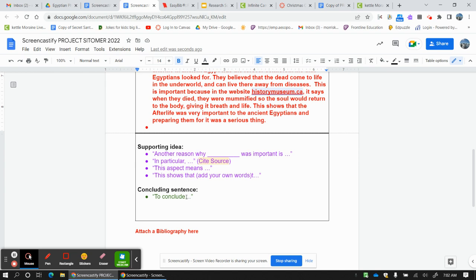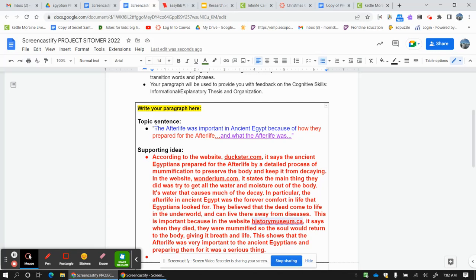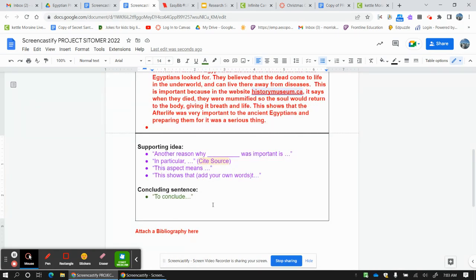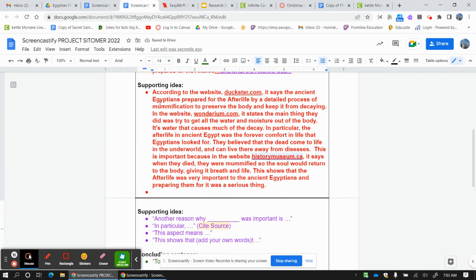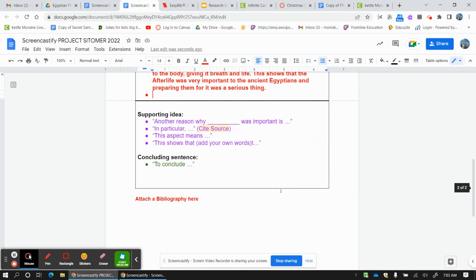Now I'm going to go down here and write my conclusion. To conclude, and remember, it has to be something like my thesis, only not the exact same words. The afterlife was important in ancient Egypt because of how they prepared for the afterlife and what the afterlife was. Okay, so down here, to conclude, and I'm writing a conclusion, and I have to talk about this section, which is my first subclaim. So to conclude,